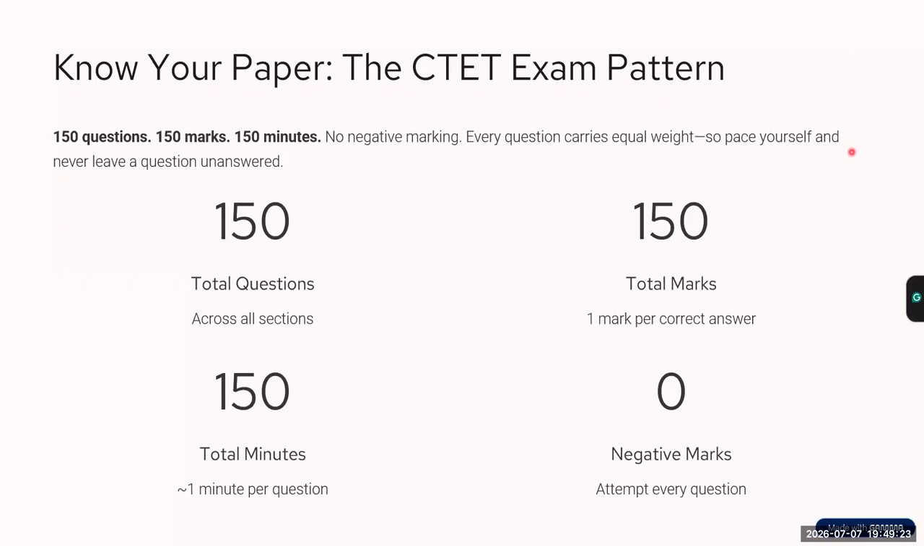So let's start with the structure of the exam. The CTET exam is very simple. Most of you must know what the pattern of the exam is. So there are 150 questions of 150 marks and you have 150 minutes. So, do you notice something interesting here? That you have exactly 1 minute per question. Now, that doesn't mean that you should spend 1 minute on every question. Some questions may take only 20 to 30 seconds, while others may require more time.